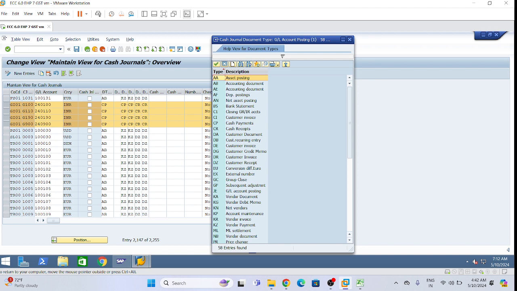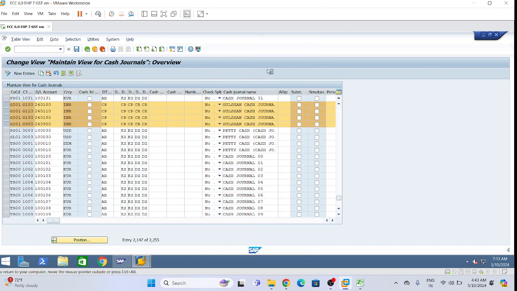Then here we are assigning the CP document type for cash general document type. Means cash expenses we need to do for GL expenses, like any miscellaneous expenses, not vendor related.